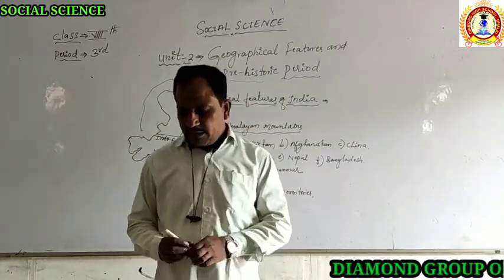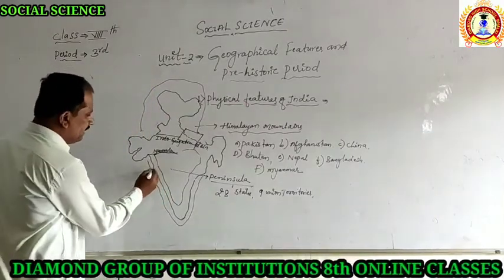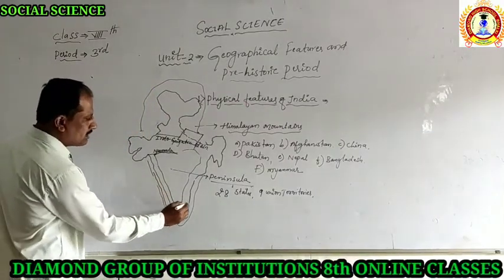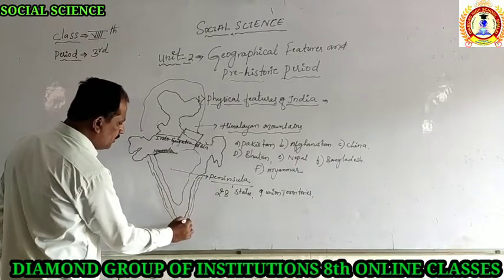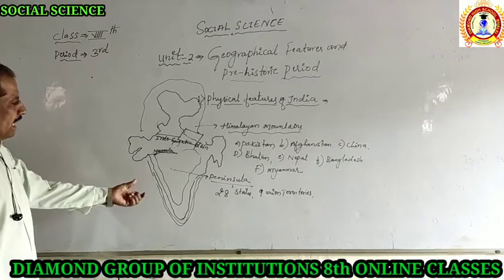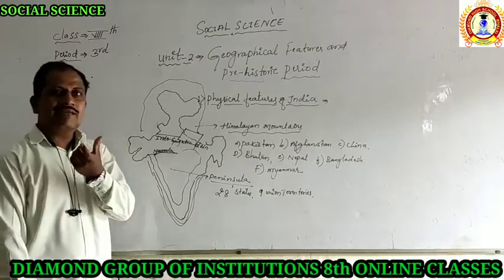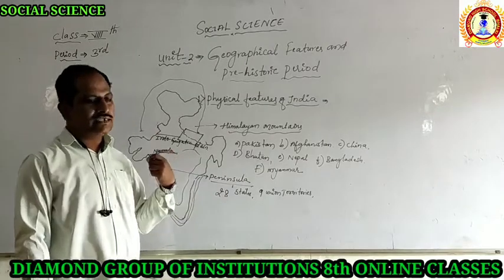So another important point is the coastal borders of India. The coastal borders mean the water surrounding India. These are called the coastal borders, and they are not the same toward the east and the west.